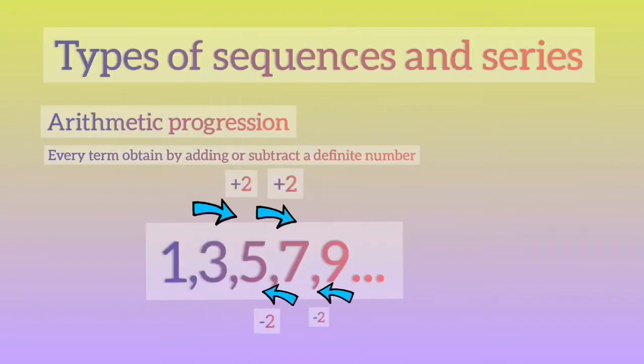Types of sequences and series. Arithmetic progression: every term is obtained by adding or subtracting a definite number. For example, 1 plus 2 is 3, 3 plus 2 is 5, 5 plus 2 is 7, 9 minus 2 is 7, 7 minus 2 is 5.